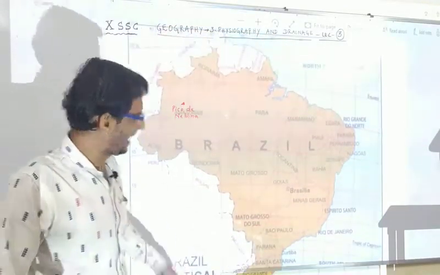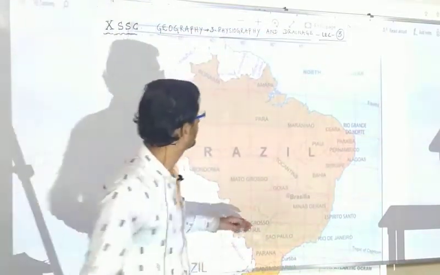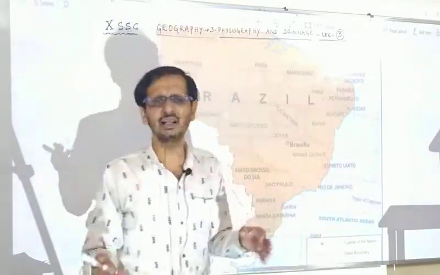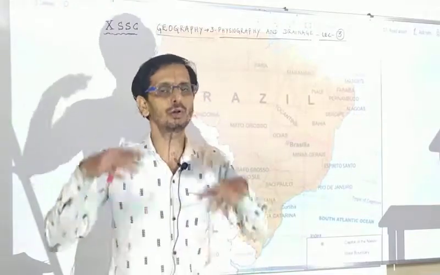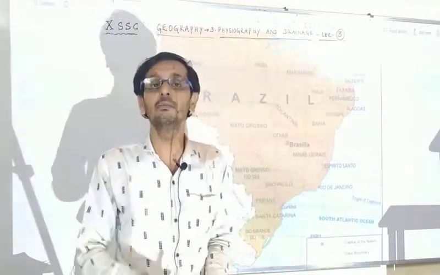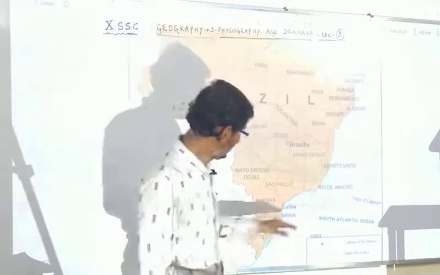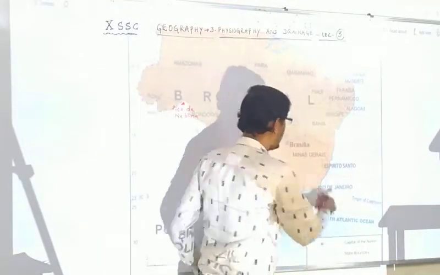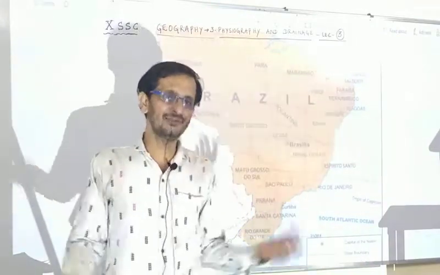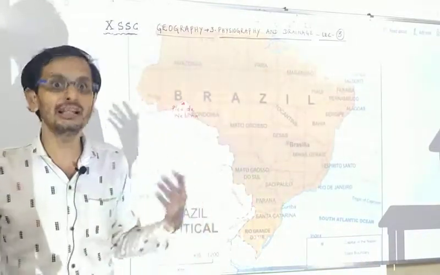The escarpment acts as a barrier to the southeast trade wind. You can see that southeast trade wind. This southeast trade wind is nothing but a monsoon wind. They do not call it monsoon wind, but for the sake of understanding, we can call it monsoon wind. So obviously when the southeast trade wind enters, who acts as a barrier? The great escarpment, and it affects the climate of Brazil greatly.